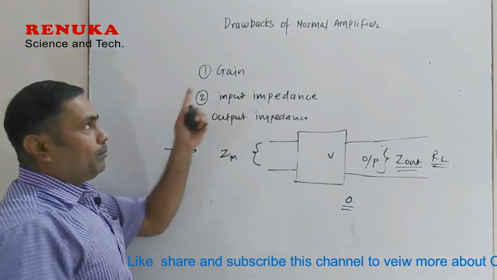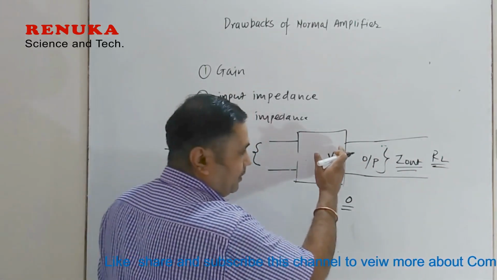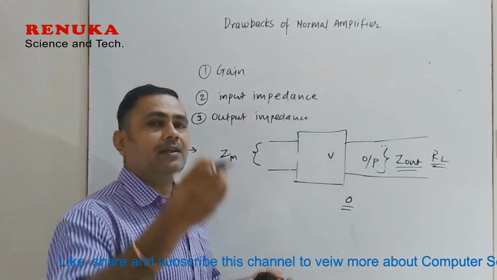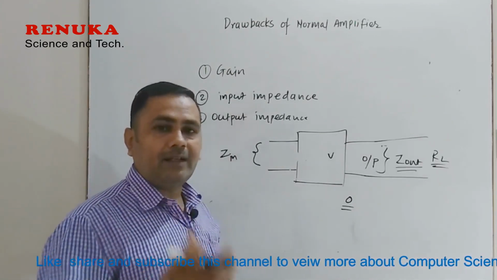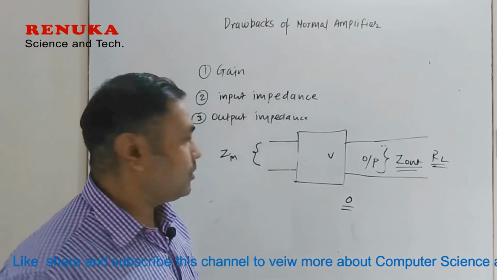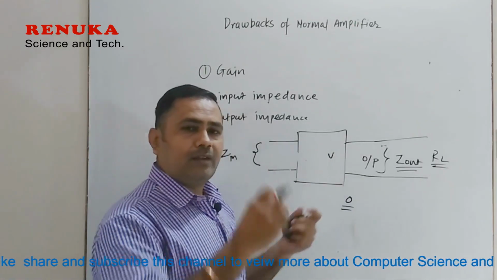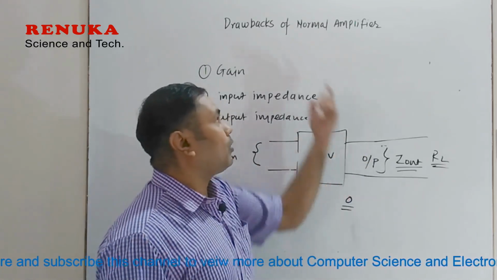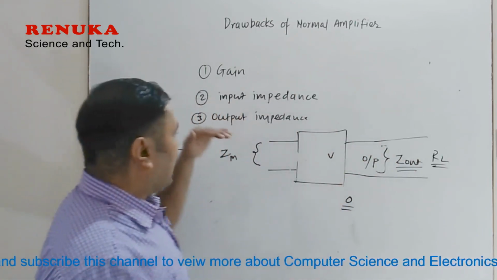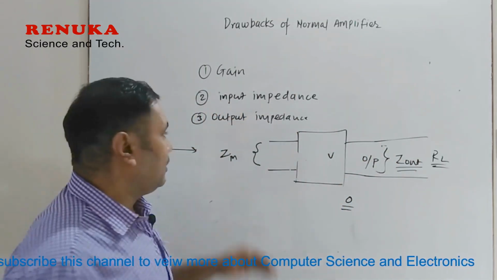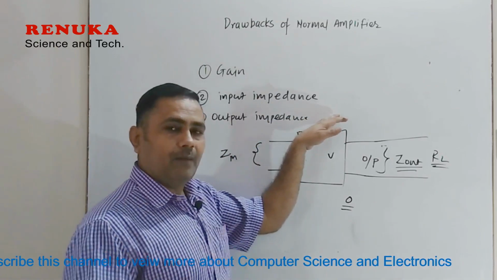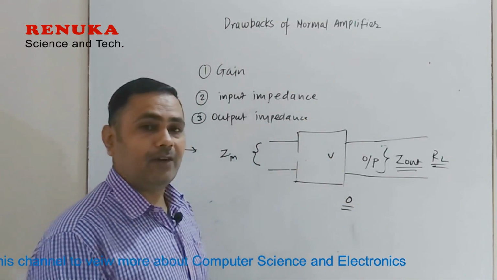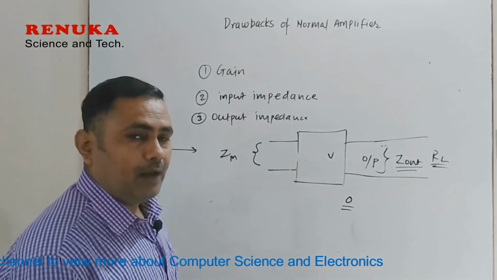But if you consider the normal amplifier, at its output mostly the transistor's collector is used, and the collector is connected to the power supply through a resistance. That resistance cannot be avoided, so that resistance has a value. So the resistance at the output cannot be zero. That is why the impedance at the output of the normal amplifier cannot be zero. But as far as the operational amplifier is concerned, its output impedance is very low, and we can say that it is nearly zero. So that is why the operational amplifier is better than the normal amplifier.